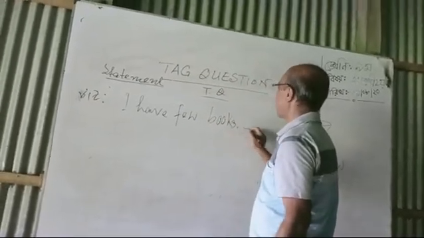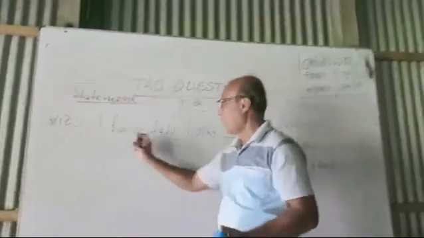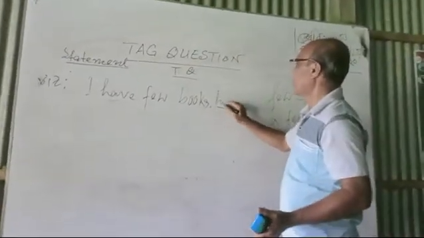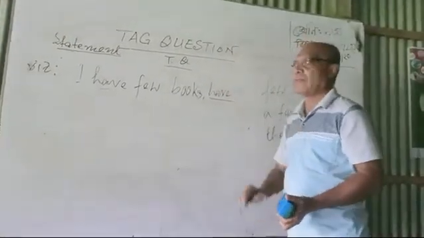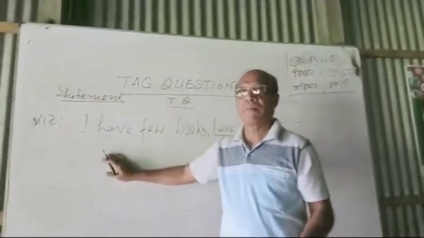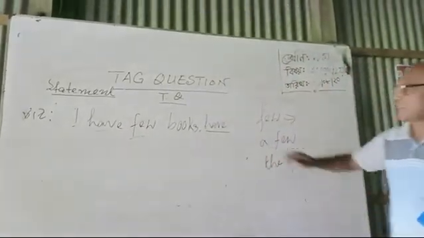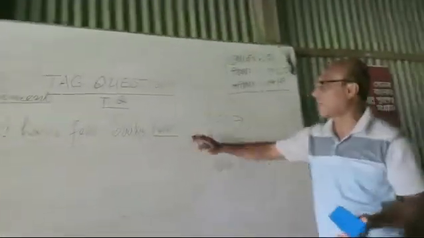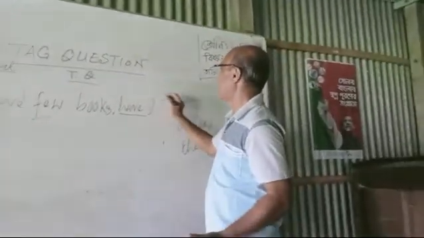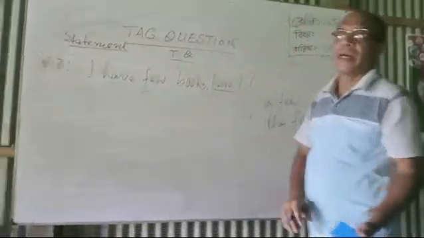What will the question be? As you can see, have is the auxiliary verb, so you will write have. It seems to be an affirmative statement, but as the word few is there, it indicates a negative sense. So we will not write not here. We just write the subject. I is a pronoun, so we write I. Have I. This will be the answer.